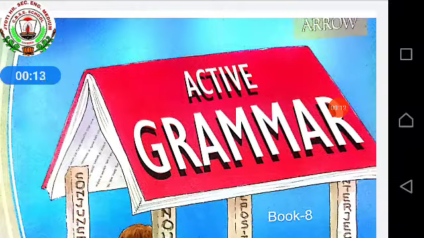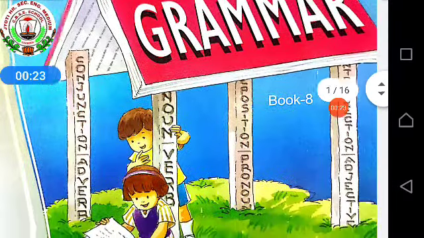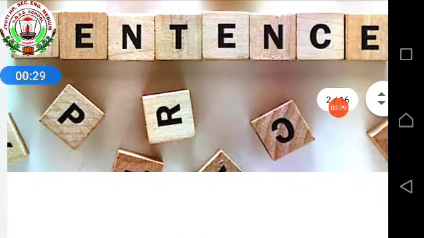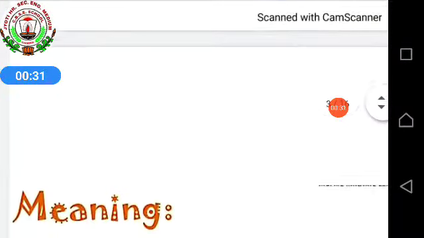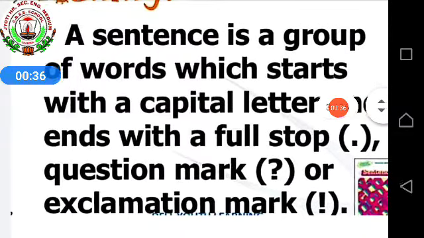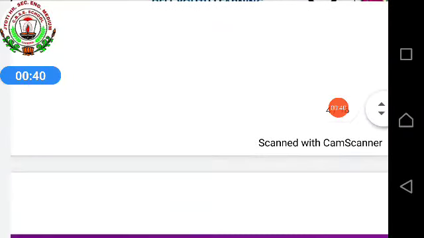Today, we will be continuing with the exercise part from our grammar book, first chapter, the sentence. In the previous class, we learnt about the meaning of the sentence, that it's a group of words which starts with a capital letter and ends with full stop, question mark, exclamation.